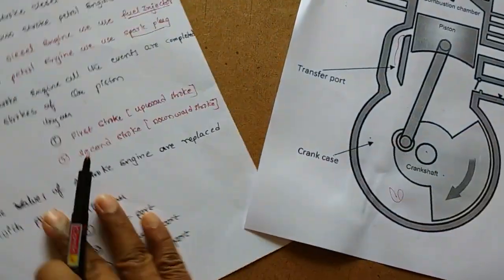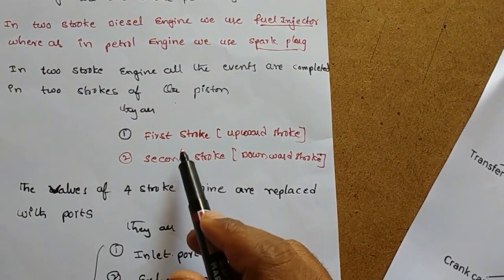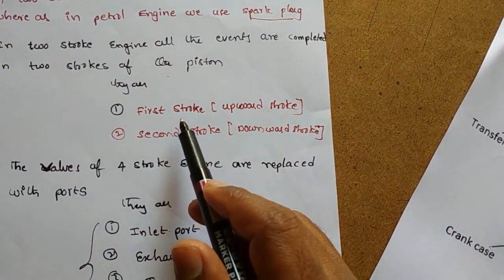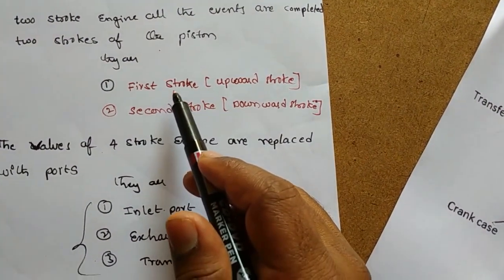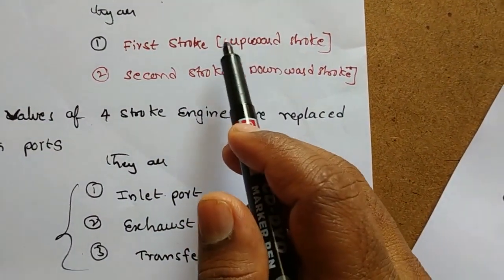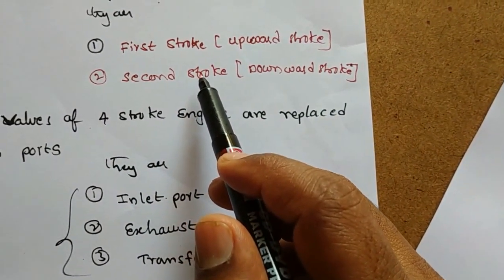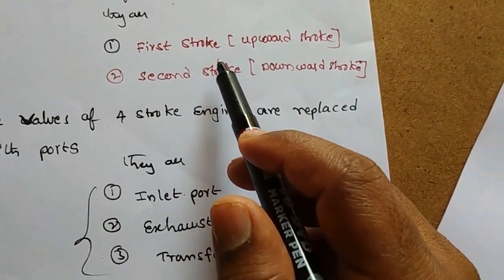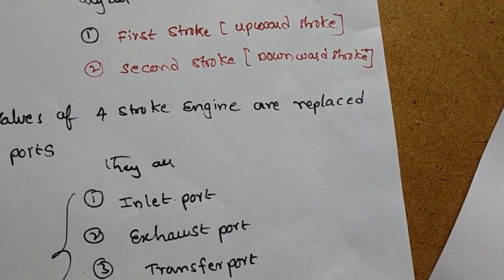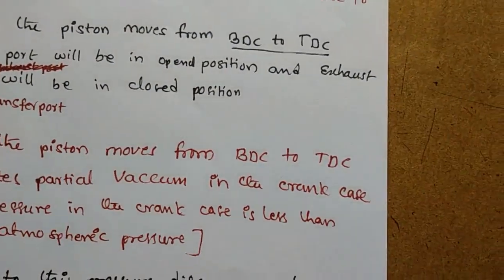Generally in two-stroke engines we have two strokes: the first stroke, also called the upward stroke, and the second stroke, also called the downward stroke. Let us see the first and second strokes one by one in the next slide.